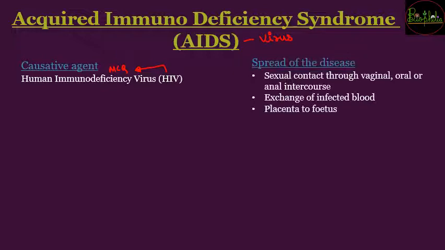So the spread of the disease, as you must have read about this AIDS many a times, you must know about these. That is, it is going to be spread with sexual contact, either through vaginal, oral or any other source of intercourse. It can also be spread because of exchange of infected blood and also with the placenta to fetal exchange.